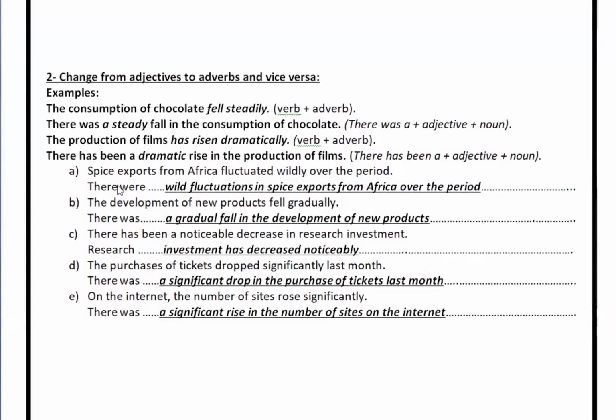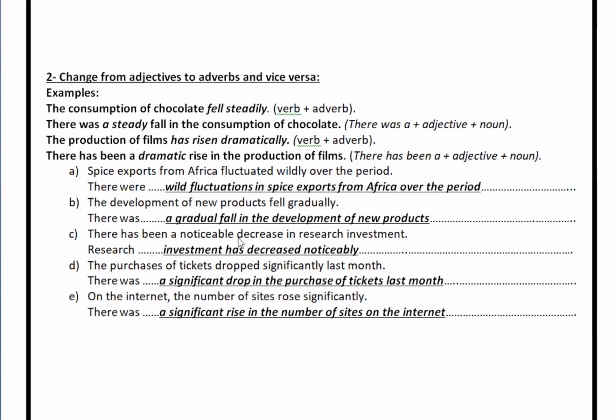Here in the first situation, we have spice exports from Africa fluctuated wildly over the period. So we can say there were wild fluctuations in spice exports from Africa over the period. Why do we say fluctuations? Because we have the word were. So this indicates the use of the plural form. B, the development of new products fell gradually. So we can say there was a gradual fall in the development of new products. Fell gradually, gradual fall.